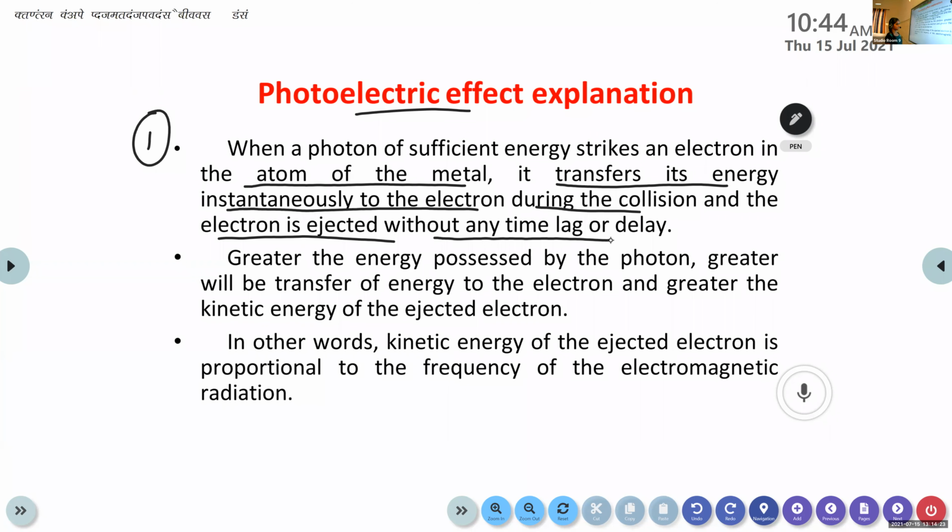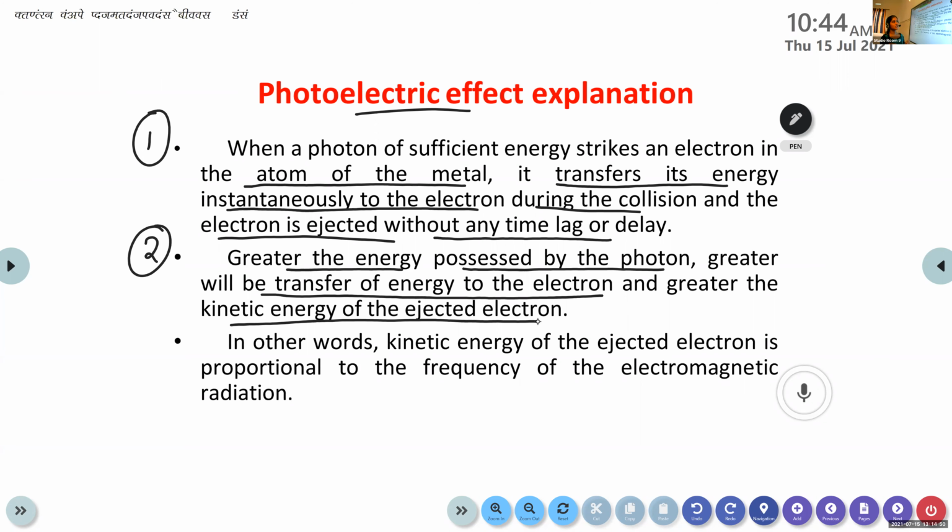That's the process. And the second one: greater the energy possessed by the photon, greater will be the transfer of energy to the electron, and greater the kinetic energy of the ejected electron. So as the threshold energy increases, greater will be the transfer of energy from this light to this metal surface, and greater will be the kinetic energy of the ejected electron.